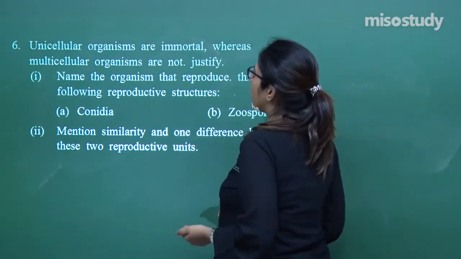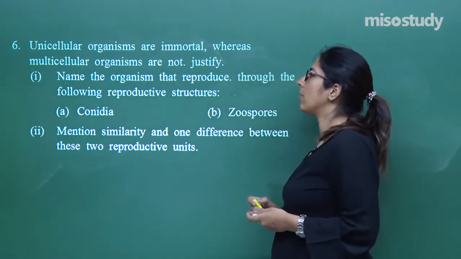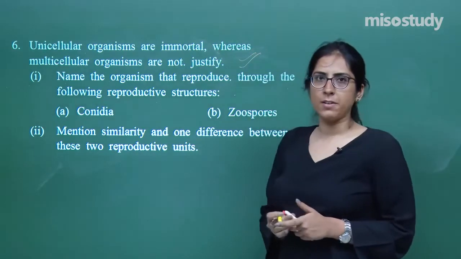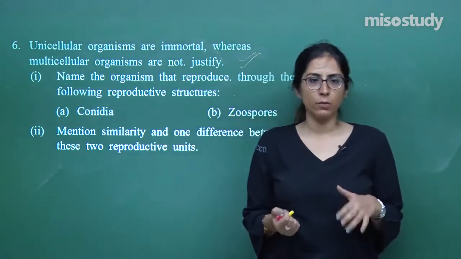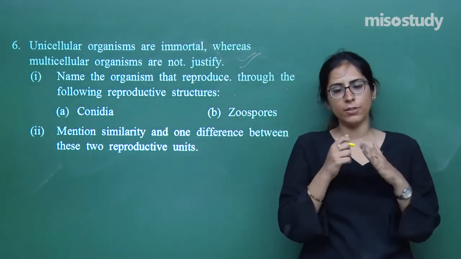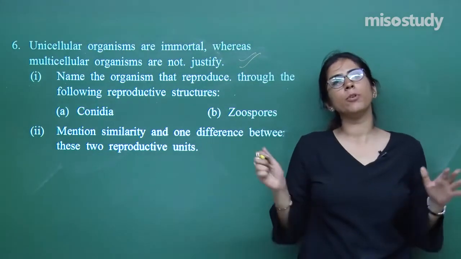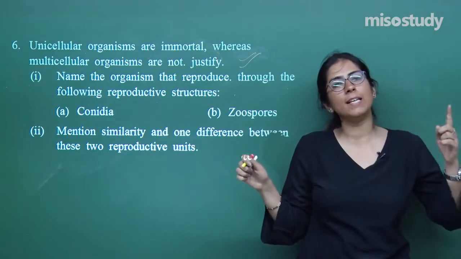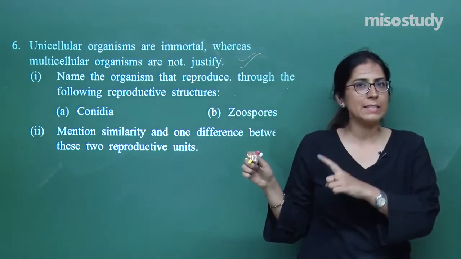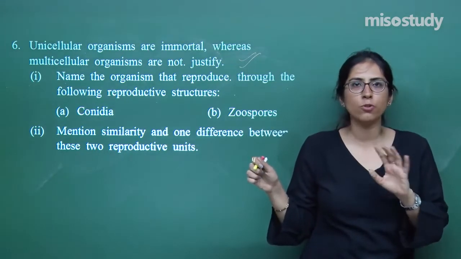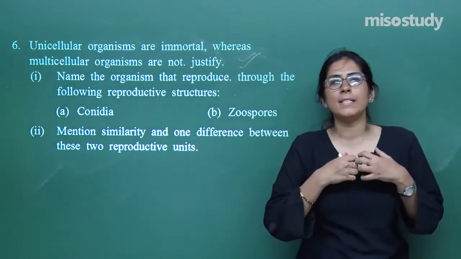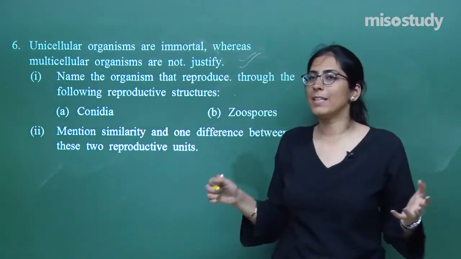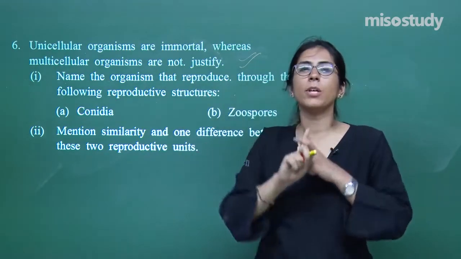Unicellular organisms are immortal, whereas multicellular organisms are not. Can you explain this? In a unicellular organism, the division is just like a cell division, in which whatever content is present in the cell first doubles itself and then gets distributed into each part of the cell. A parent cell is divided into 2. Is there death of the parent? No, there is not at all death. Instead, the parent cell divides into 2, and both act as new organisms. So in unicellular organisms, there is no death.